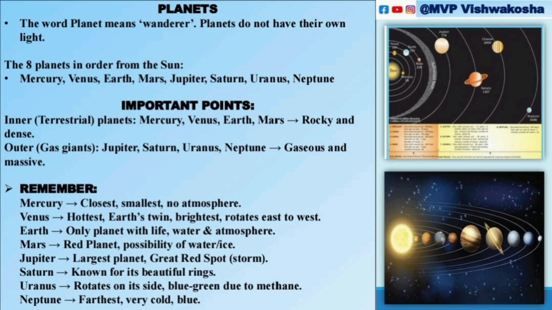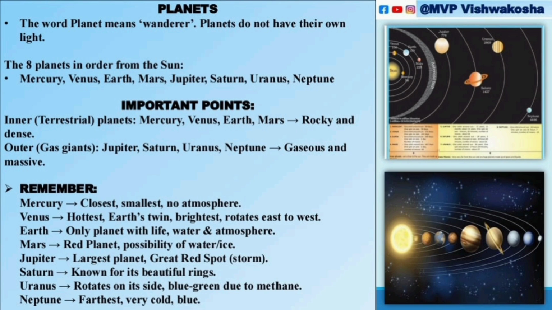An important point is that there are two types: inner planets and outer planets. Inner planets means terrestrial planets, which are rocky and dense. We can see that these are Mercury, Venus, Earth, and Mars. And the gas giants are the outer planets, gaseous and massive. That is Jupiter, Saturn, Uranus, and Neptune. These are two important points you should know: inner means terrestrial planets, outer means gas giant planets.